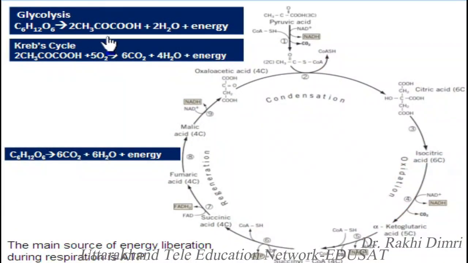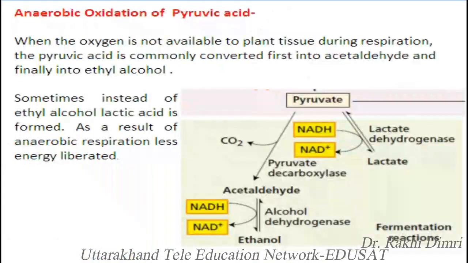This is the reaction which shows the glycolysis process in which glucose is converted into pyruvic acid, and this is the Krebs cycle: condensation, oxidation and regeneration. The main source of energy liberation during respiration is ATP.